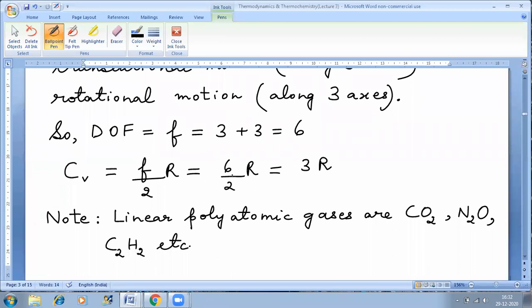Some linear polyatomic gases are these, so you have to remember the examples of these 3 polyatomic gases which are linear. So for all these 3, the value of degrees of freedom will be 5, not 6. Okay, it is 5. Why 5? Because they are linear. For any linear species, you will say that the number of degrees of freedom is equal to 5. How 5? 3 for translational motion and 2 for rotational motion.